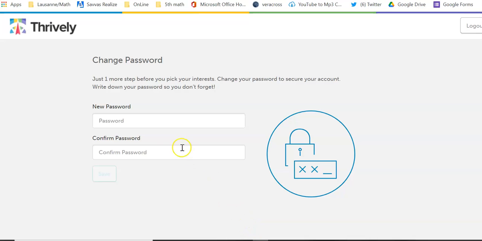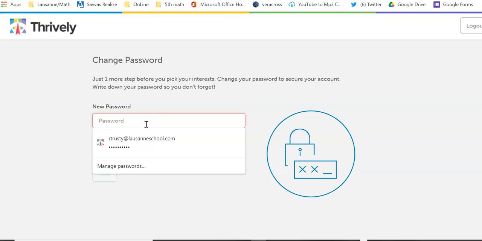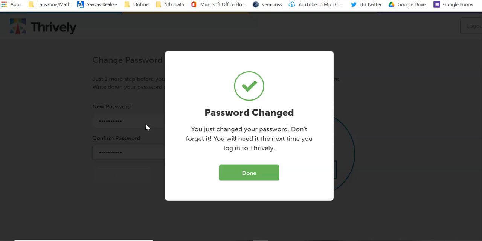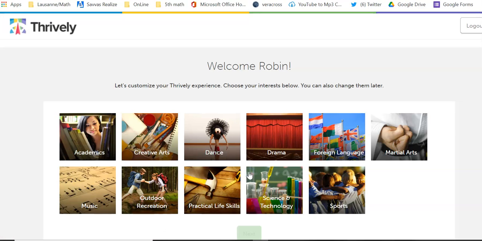Now, this is the first step. Do you want to change your password? I would highly suggest that you change it to whatever you have for your Lausanne email password so that you can easily get back in. So I just changed my password that easily.